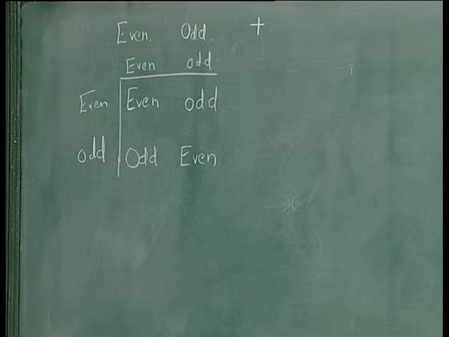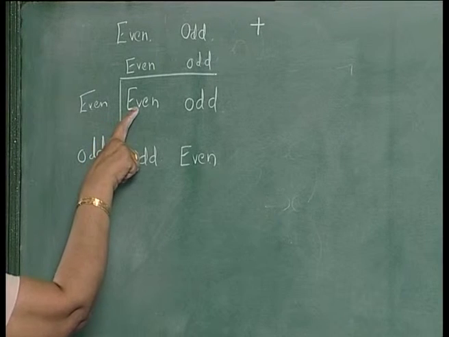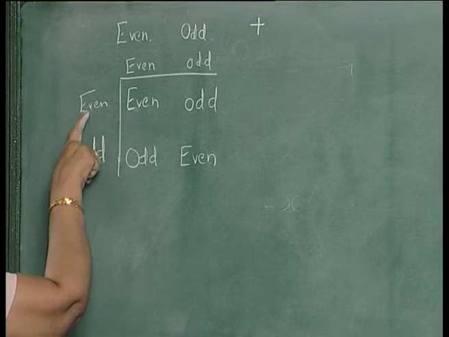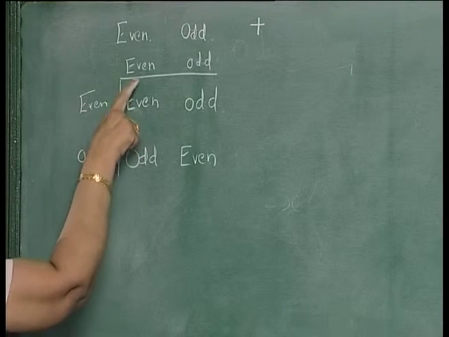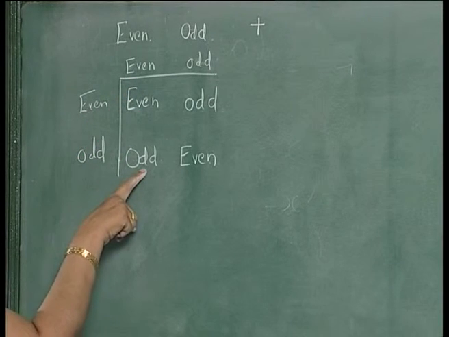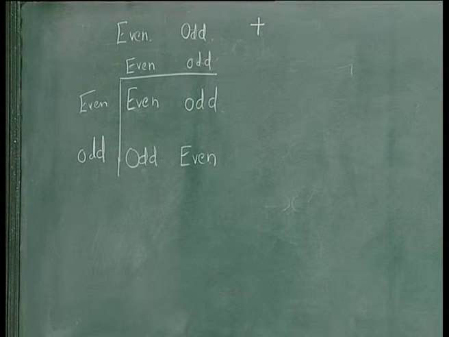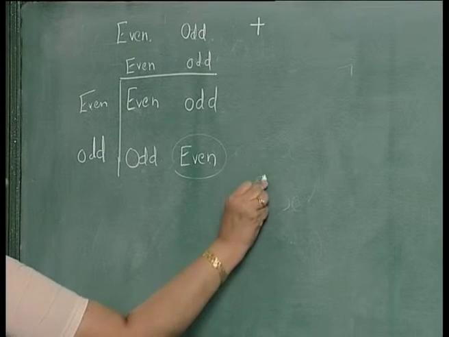So, this is a group with two elements. This is the identity element, because when you add even to even, you get even. When you add even to odd also, you get odd, and so on. So, this is the identity element.